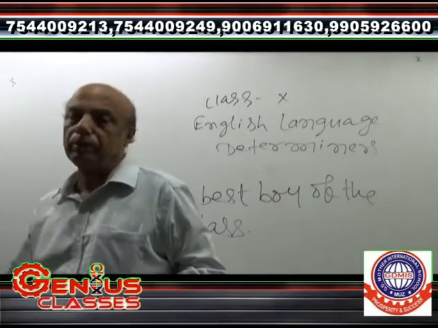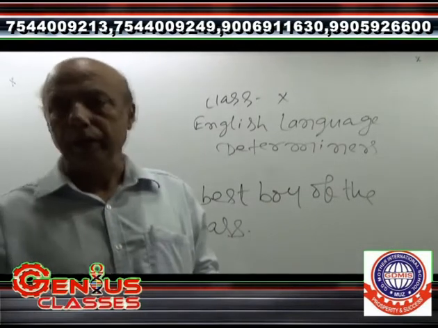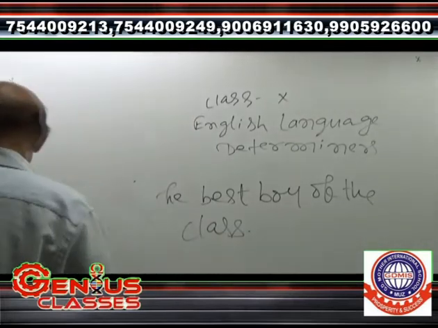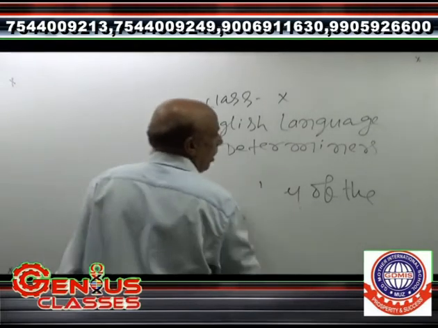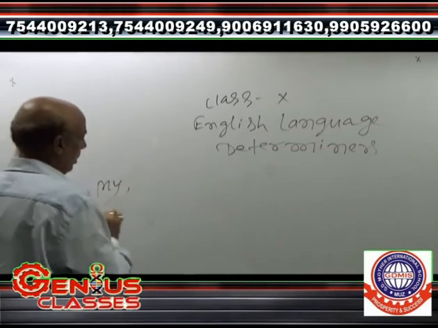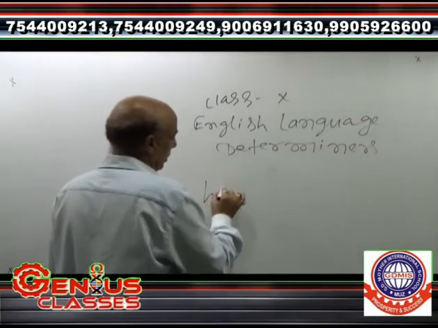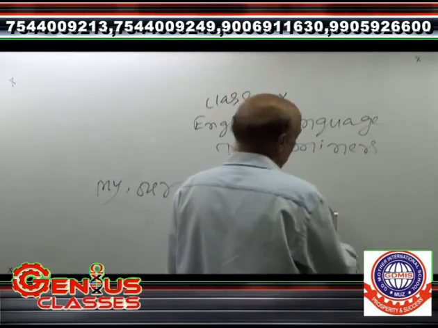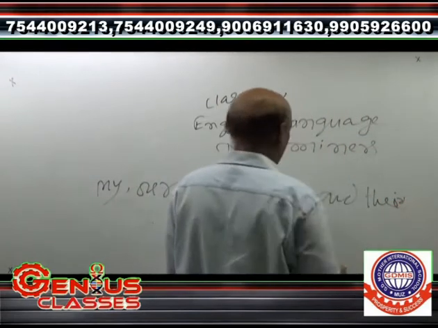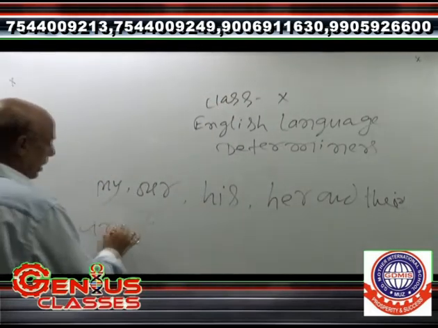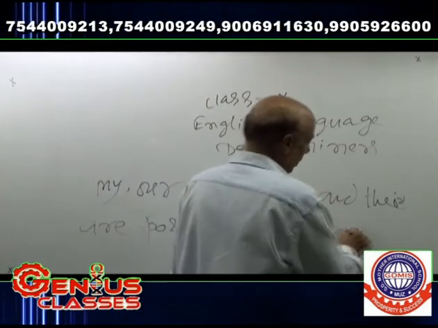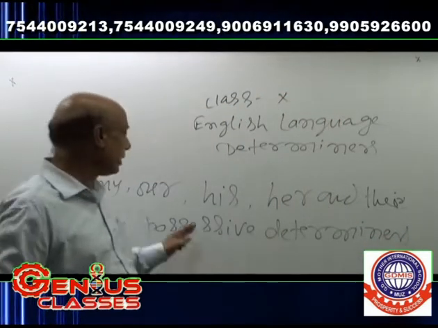Possessive determiners. Possessive determiners means my, our, his, her, their, etc. These are called possessive determiners.